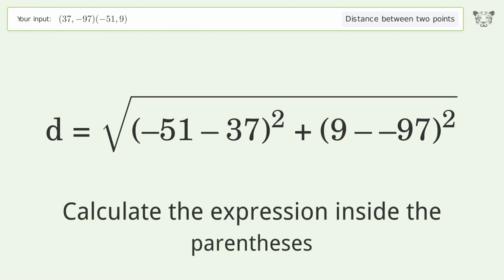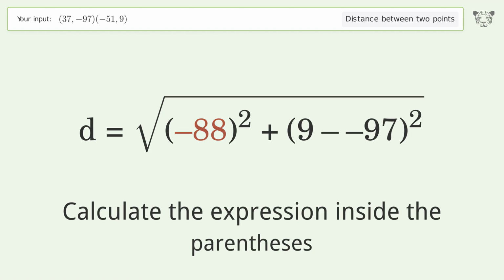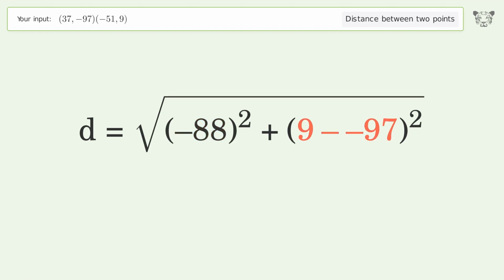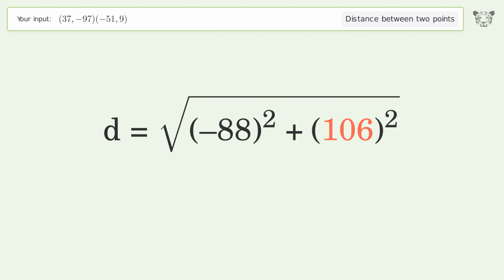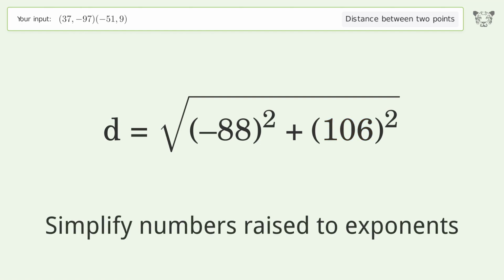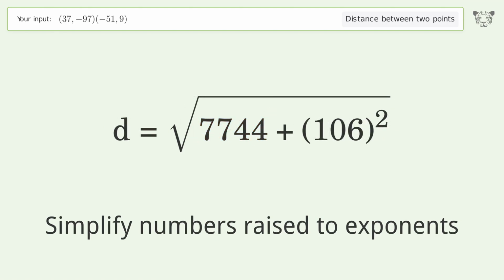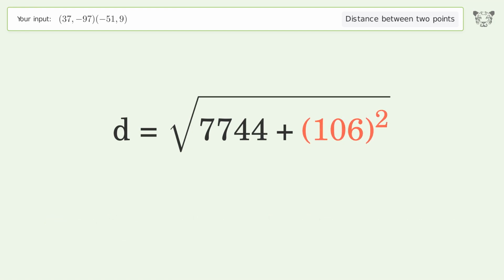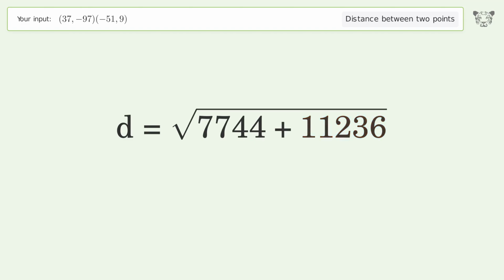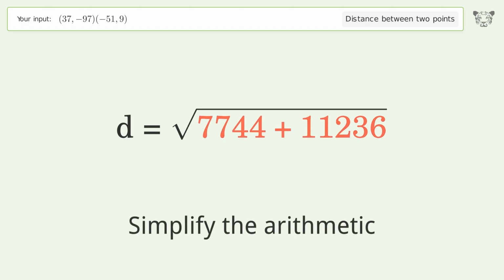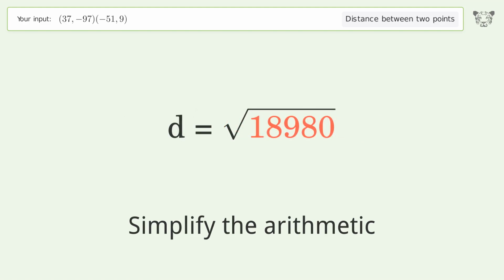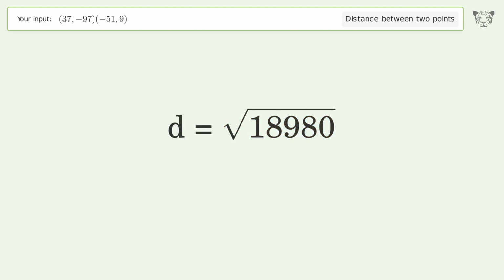Calculate the expression inside the parentheses. Simplify numbers raised to exponents. Simplify the arithmetic. And so the distance between the 2 points is the square root of 18,980, or 137.768.